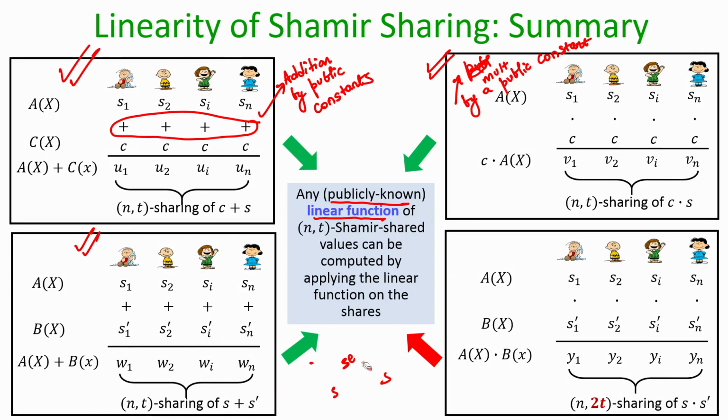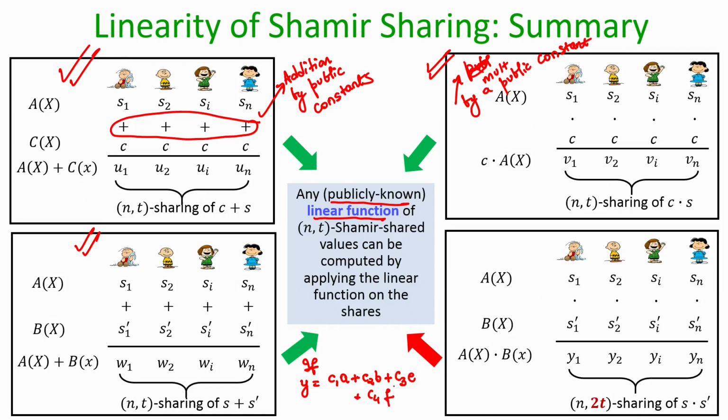So, for instance, what I am saying here is the following: if you have a function of the following form, say y is equal to some constant times a plus another constant times b plus another constant times e and another constant times f.